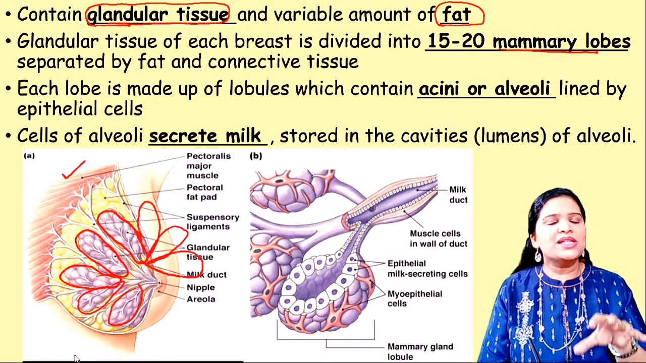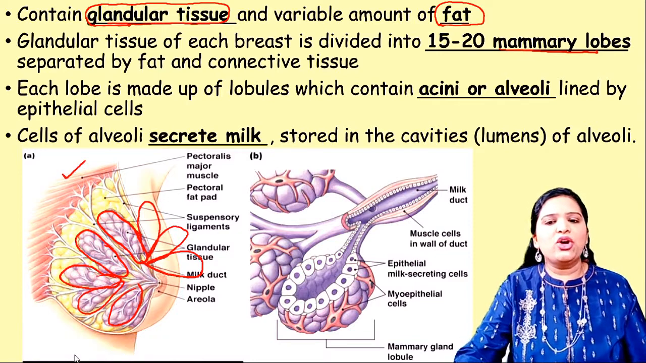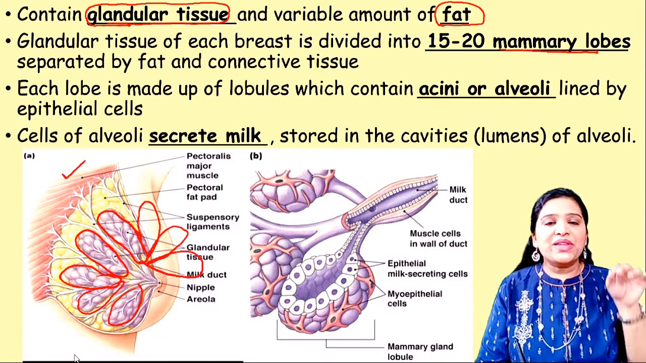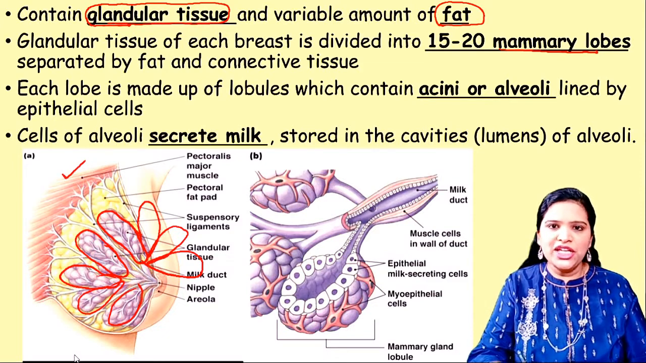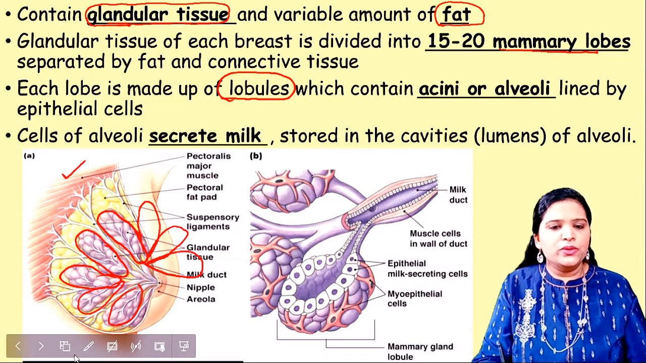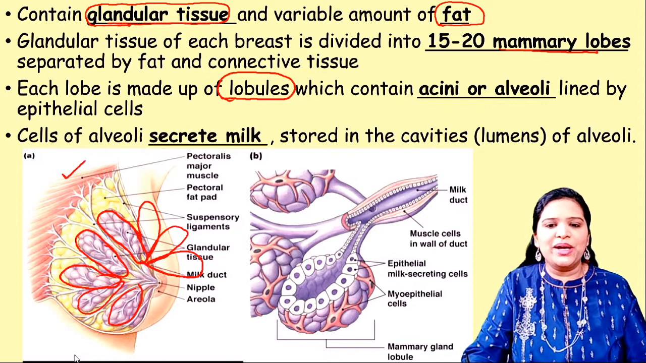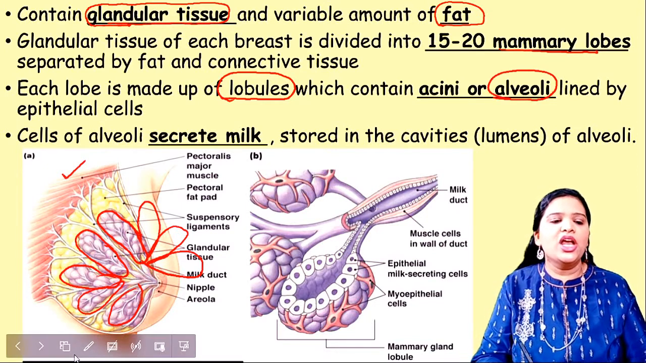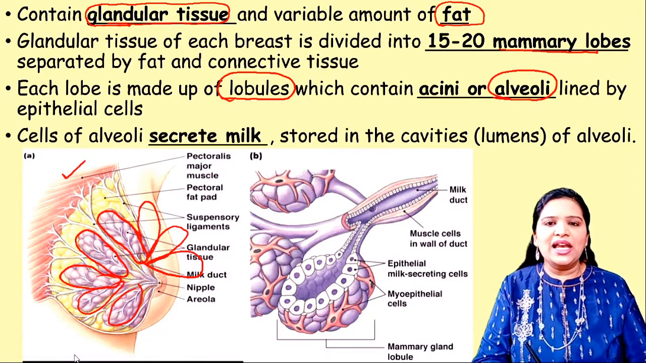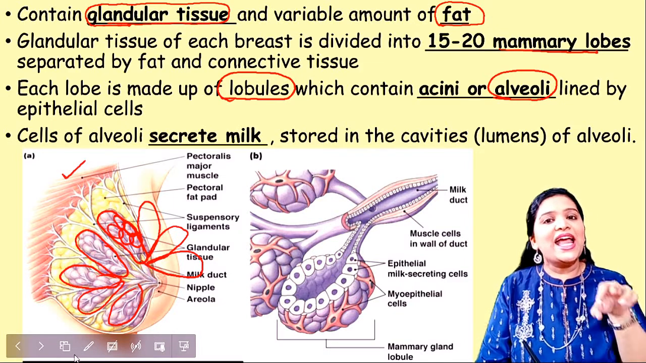So what are mammary lobes? Actually they are basically glandular tissue. The glandular tissue has many lobes like segments, and each one we call a lobe. So inside each lobe, what is present? Each lobe is made up of lobules, which contain acini or alveoli lined by epithelial cells. Inside each mammary lobe, each section is called a lobule. The lobules contain alveoli.